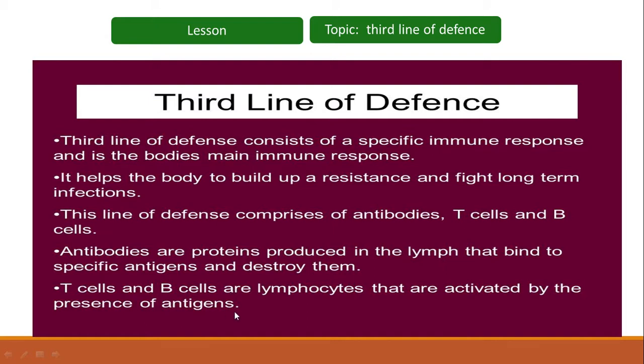T cells and B cells are lymphocytes that are activated by the presence of antigens. So T cells and B cells are lymphocytes, or WBCs, which are present in our lymphatic system, and they are activated by the presence of different antigens.